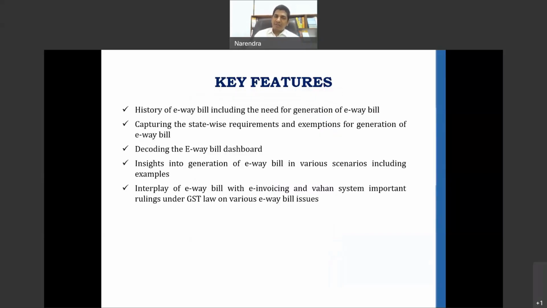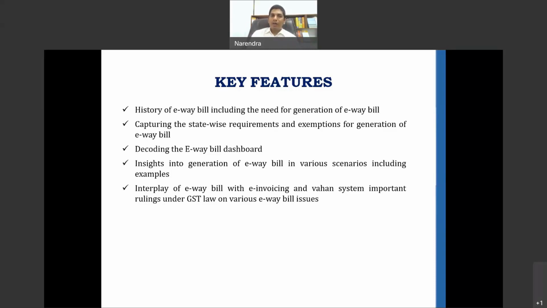Some of the key aspects that we have covered in this book are what was the importance of e-way bill, how did it come into picture, what was the need for raising an e-way bill. We've also discussed state-wise requirements, when it was introduced in each of the states, and what is the exemption limit for each of the states. Like Bihar and Maharashtra, the limit for raising an e-way bill is 1 lakh, as against Karnataka where it is 50,000. So there have been exemptions given by state governments. Different limits have been prescribed by different state governments. All those have been captured readily in the e-way bill book that I've just displayed on the screen.